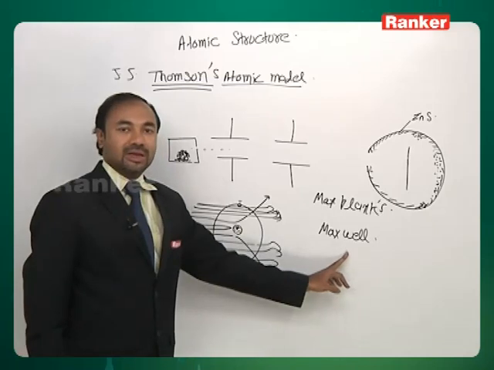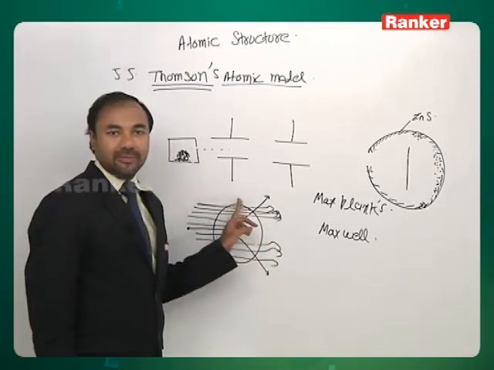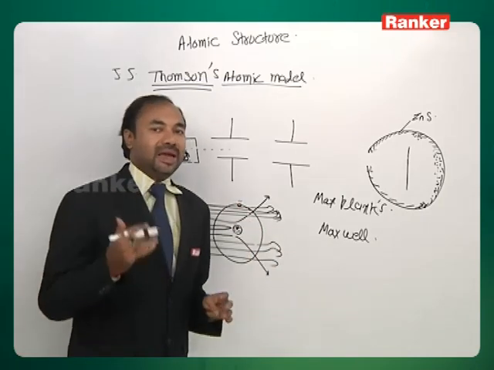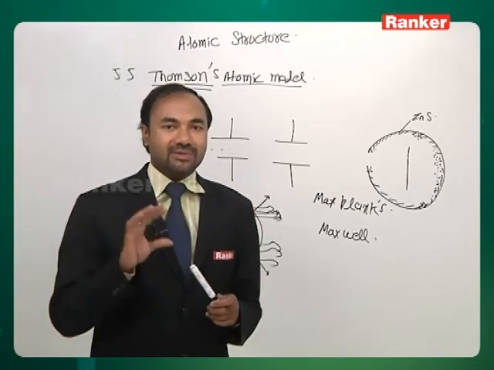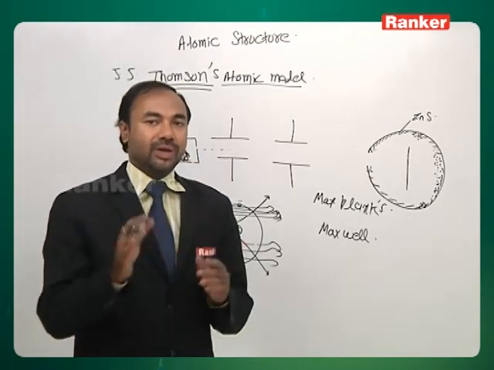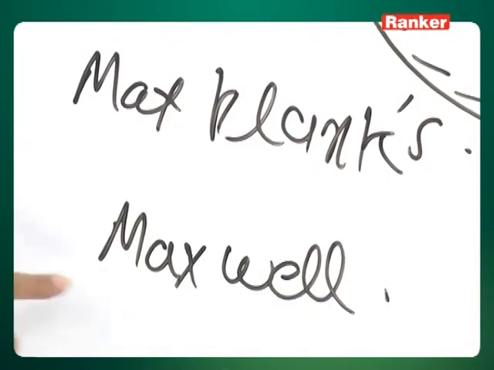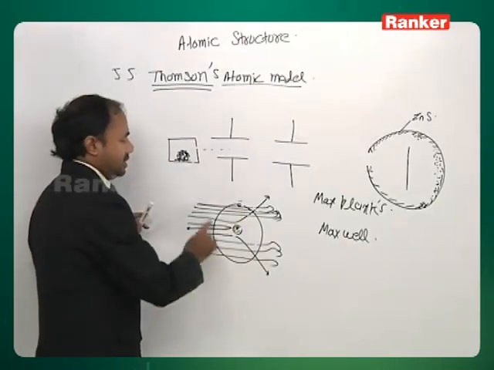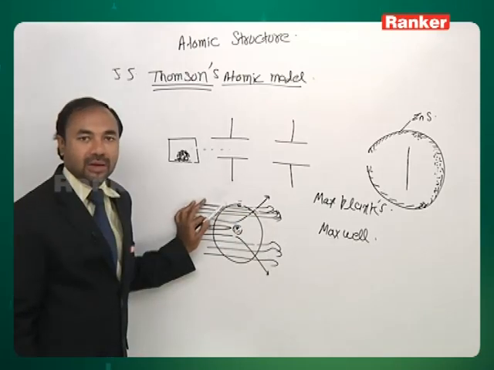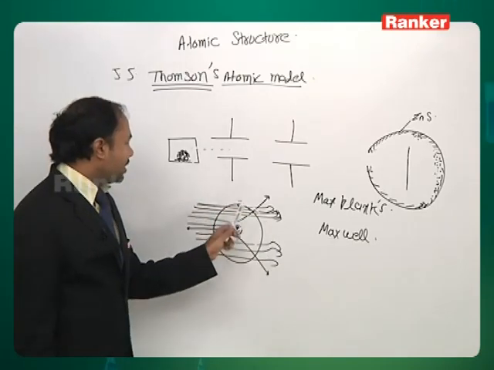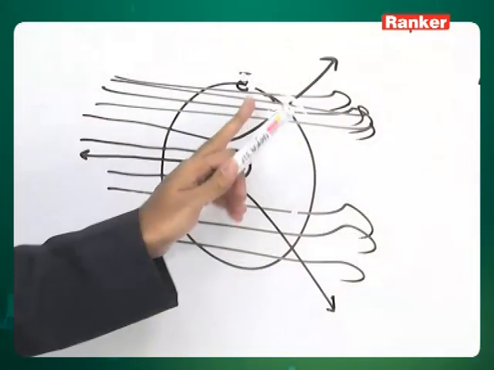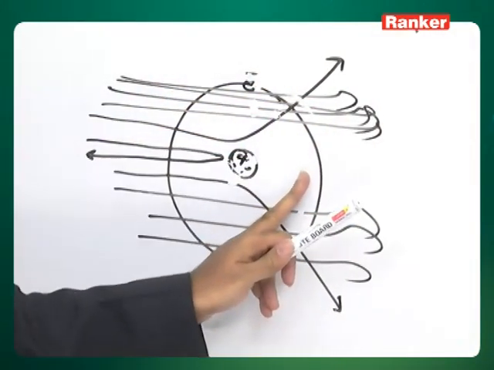What Maxwell says is that if a charged species is moving, it continuously emits energy. This became one of the biggest reasons for the failure of Rutherford's atomic model. Why? Because Rutherford is saying that the electron is moving around the nucleus in circular pathways.